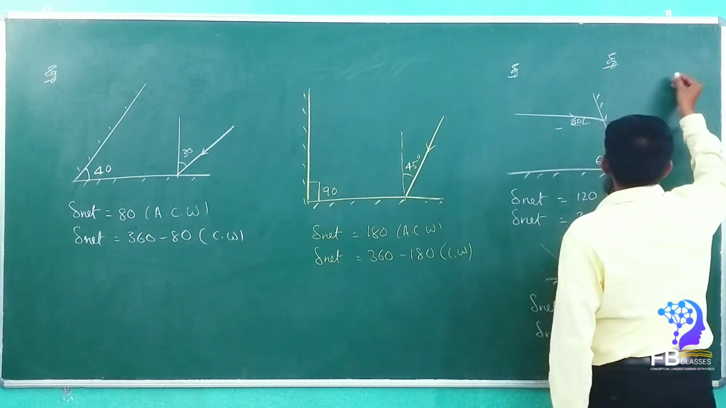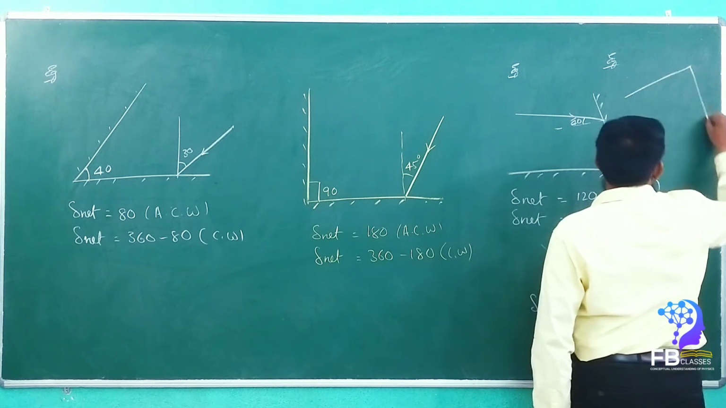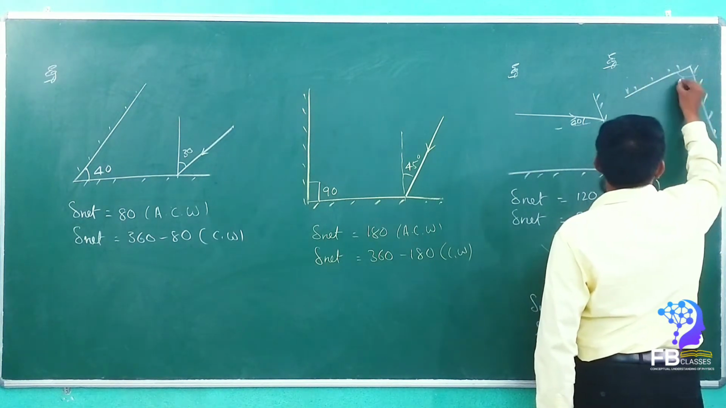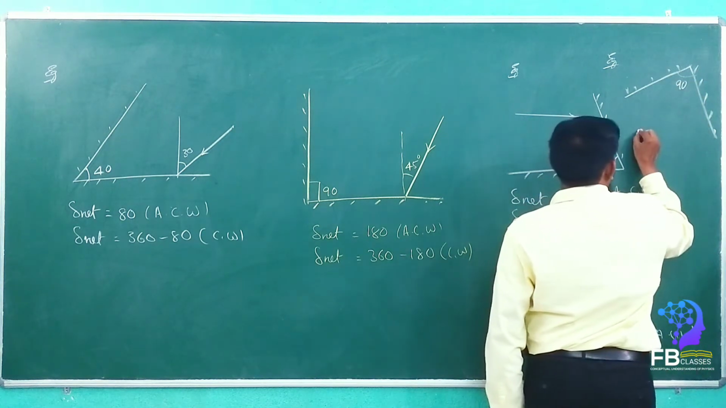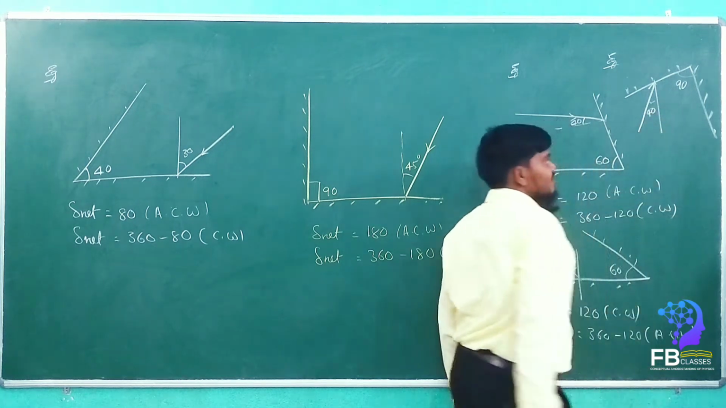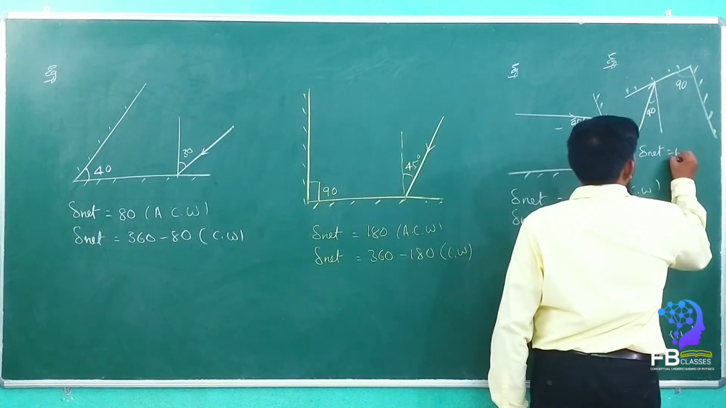See here, another. Consider these are the two mirrors. This is one mirror and this is another mirror. The angle between the two mirrors is 90, and the angle of incidence is 40 degrees. How much is the answer? 180. Very good, 180. Delta net is equal to 180.